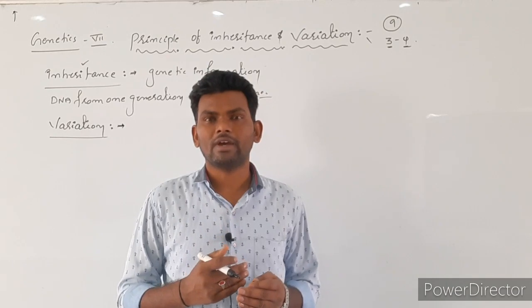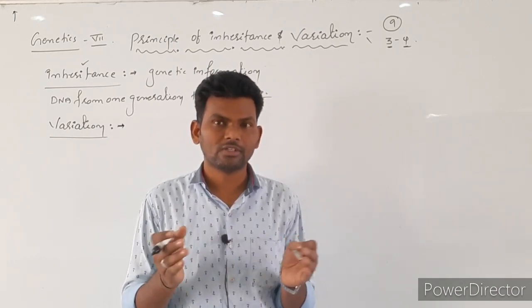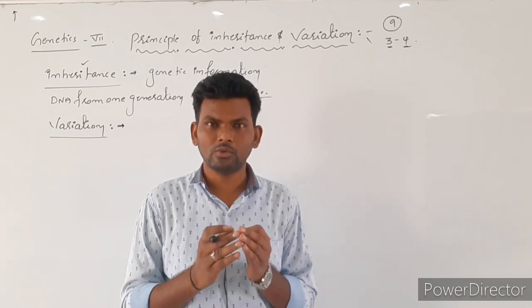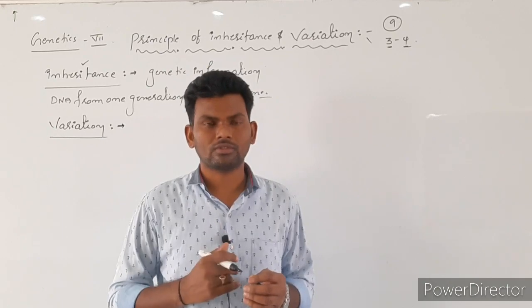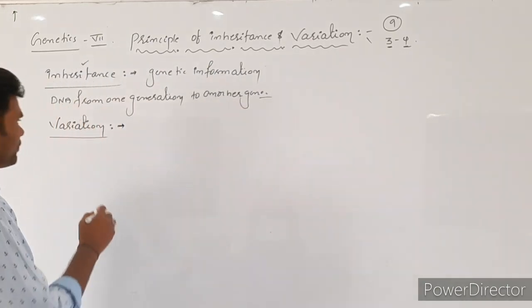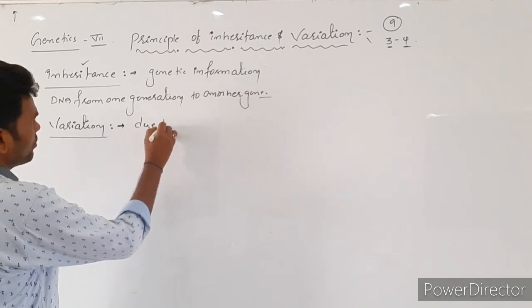In the case of asexual reproduction as well as vegetative reproduction, variation does not take place. So that's why they do not show any variation. Such organisms are called what? Clones. Write it.